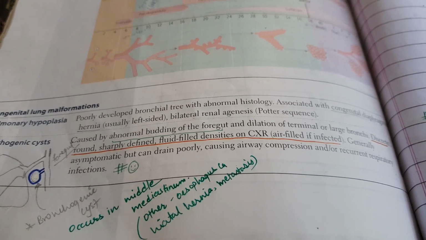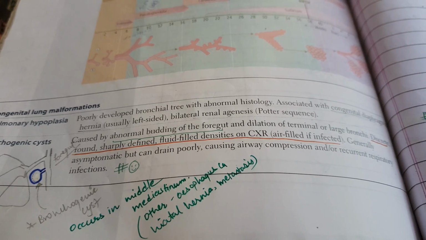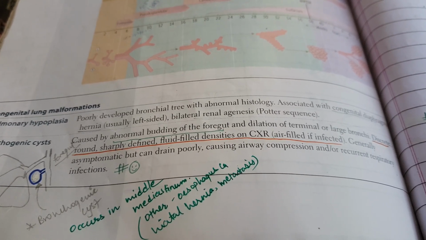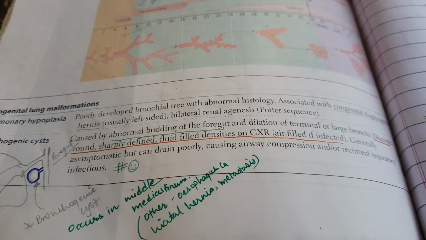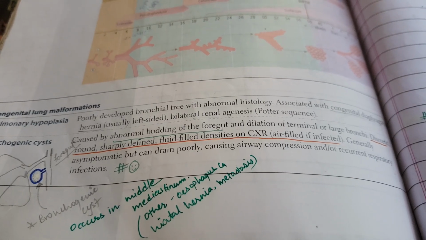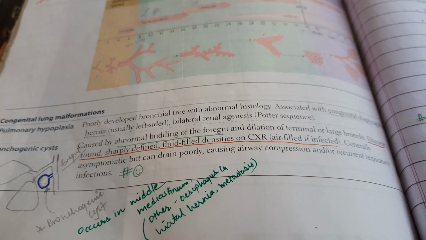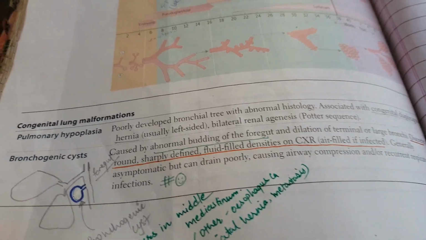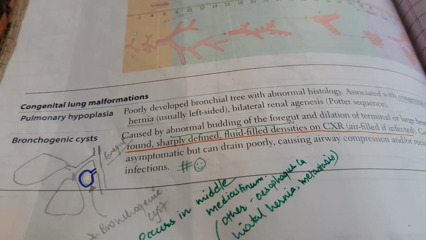Okay, and there will be bilateral renal agenesis in Potter sequence, that can also lead to pulmonary hypoplasia, and that is because there won't be any amniotic fluid to swallow. Okay. Now talking about the bronchogenic cyst.